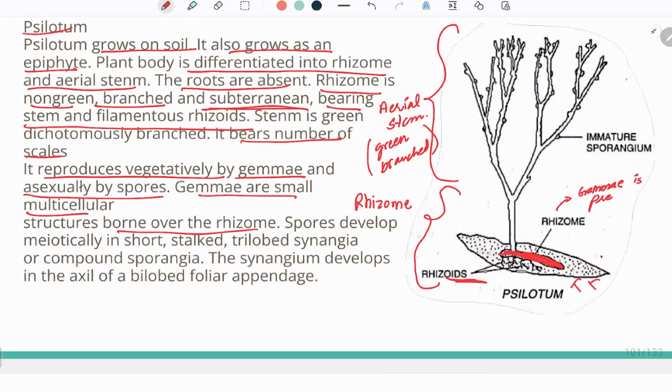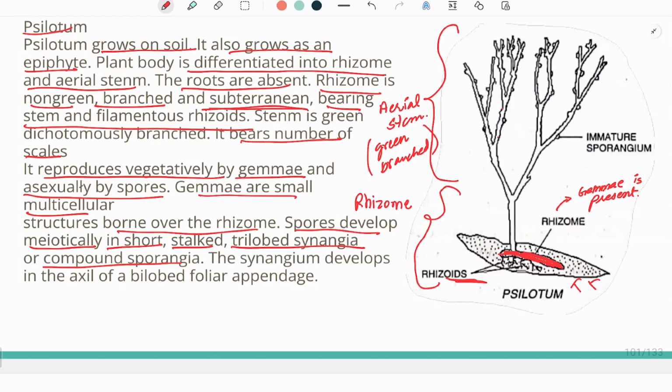Gamma is present. Okay. Now spores develop meiotically in short-stalked trilobed synangia or compound sporangia. So the spores which develop, they develop meiotically in a short-stalked trilobed synangia. There is a trilobed synangia, or we can also call it a compound sporangia.